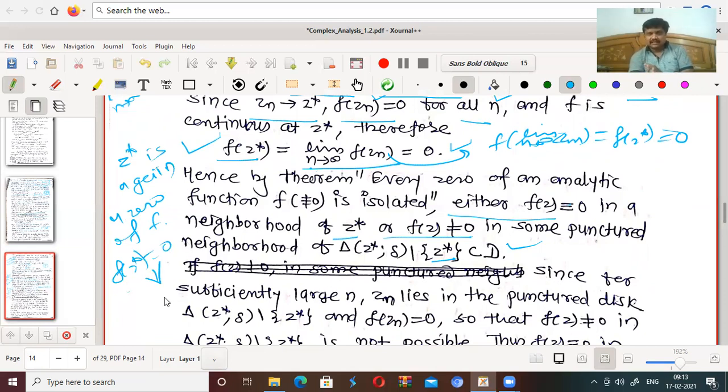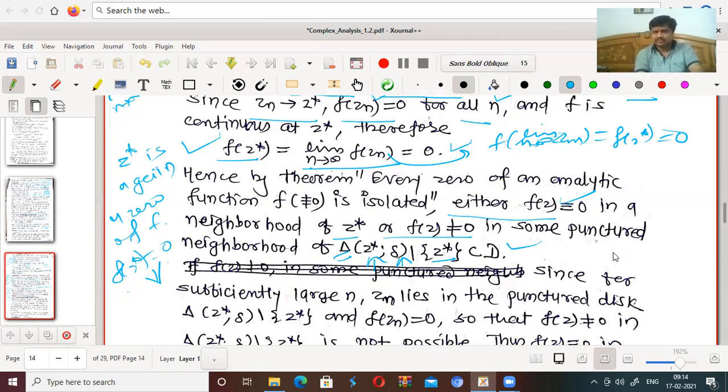This implies that either this function is identically 0 in delta, having center z star and radius this small delta, or apart from this point there is at least one neighborhood of z star in which the function has no zero. So f(z) is not equal to 0 in some punctured neighborhood.